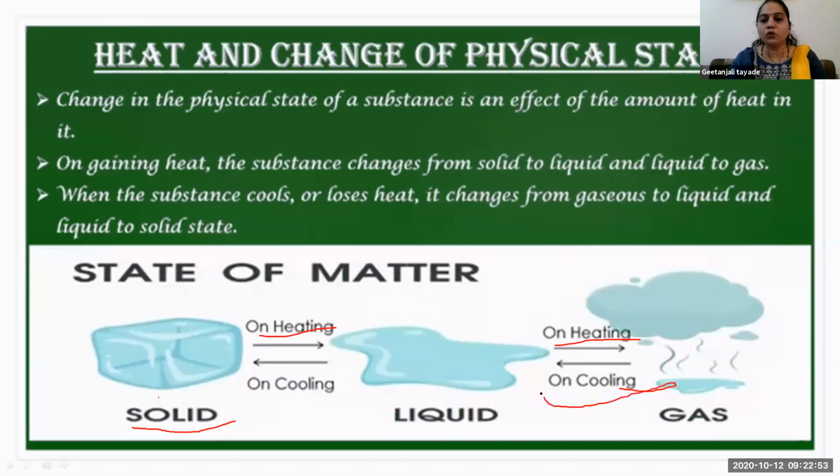See here, on cooling, if we cool water vapor, it turns into liquid, and on cooling liquid, it turns into solid, that means ice.